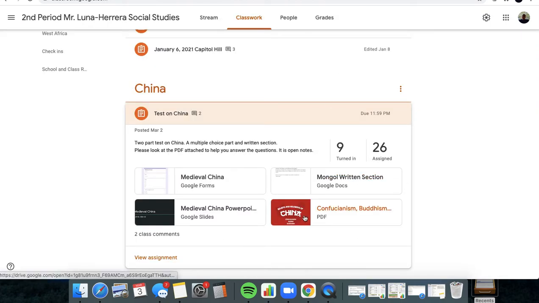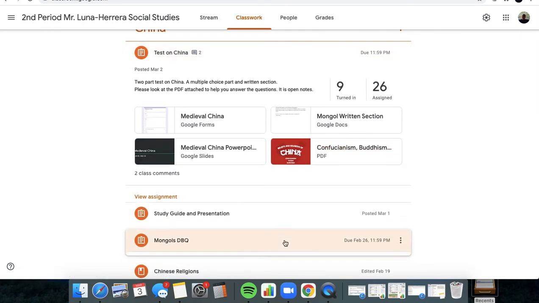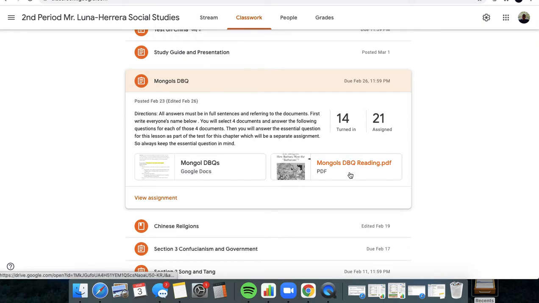So you're going to use evidence from documents from here. This is what you should have worked on, the Mongol DBQs. You should have done at least 4 documents as a group or at least by yourself. You should have evidence from at least 2 documents to support your argument. Were they civilized? Did they know what they were doing? Were they structured? Did they have laws? Did they have rules that they were following? Or were they savages that just wanted to kill and kill for no reason?